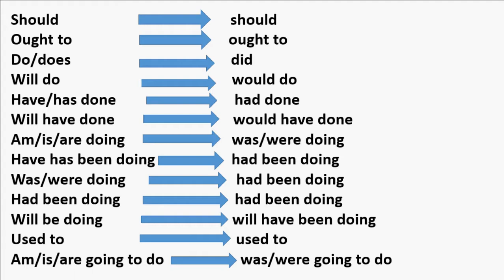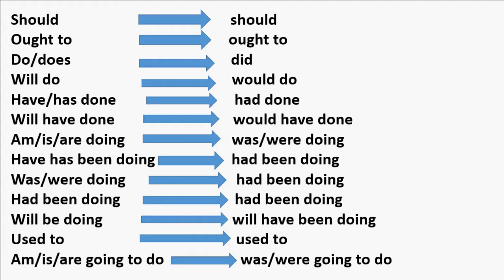Do or does becomes did. Did becomes had done. Will do becomes would do. Have or has done becomes had done. Had done stays the same. Will have done becomes would have done.